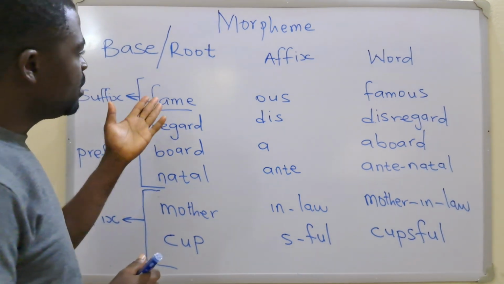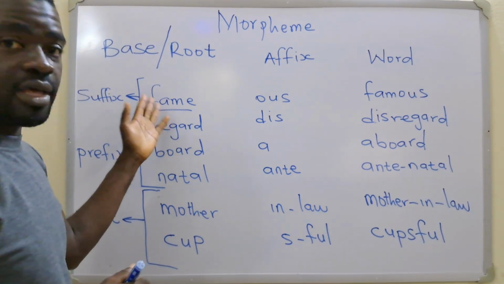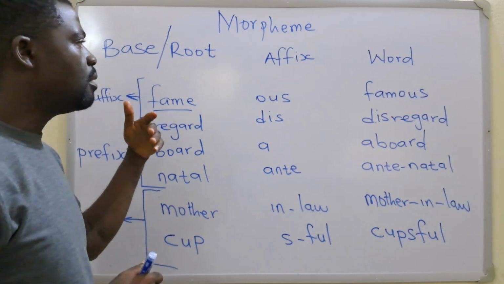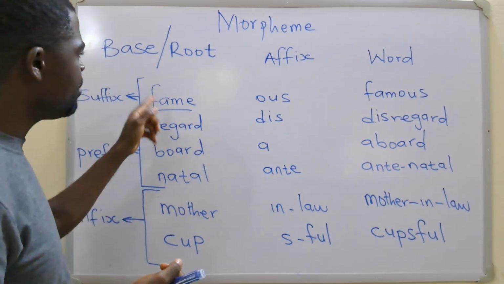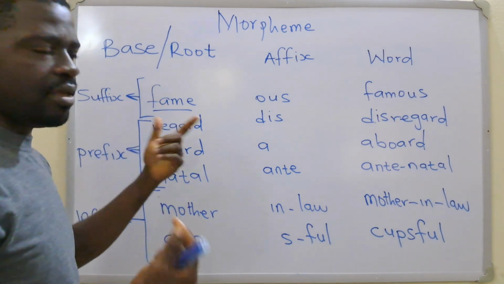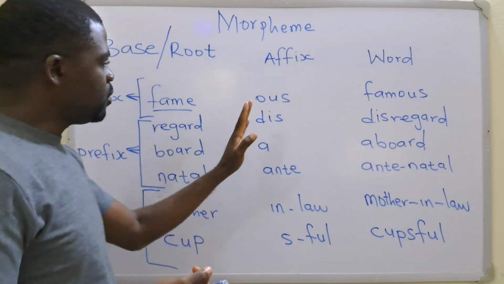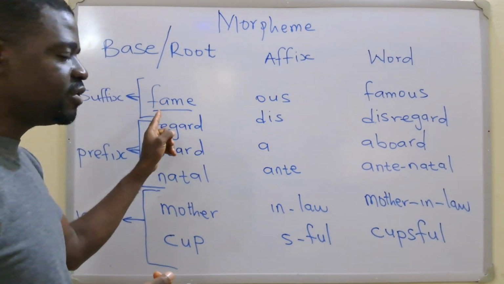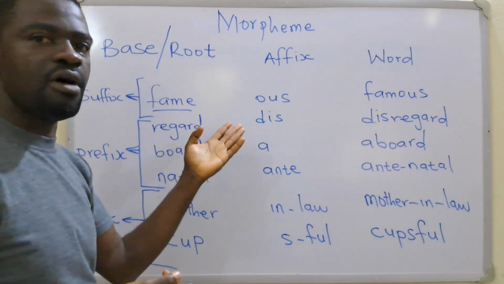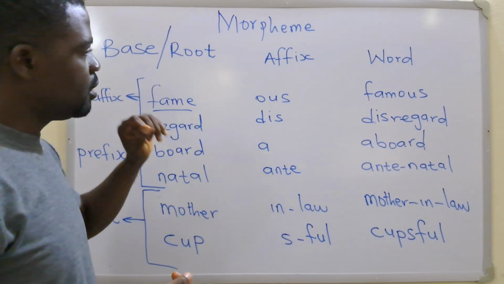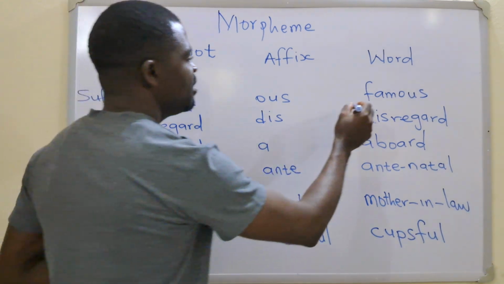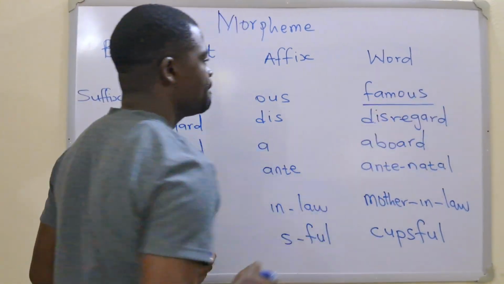But this morpheme can take on another morpheme. It could be another free morpheme, or it might be a bound morpheme. But once this original morpheme takes on another morpheme, then it becomes a root. So we have famous here.